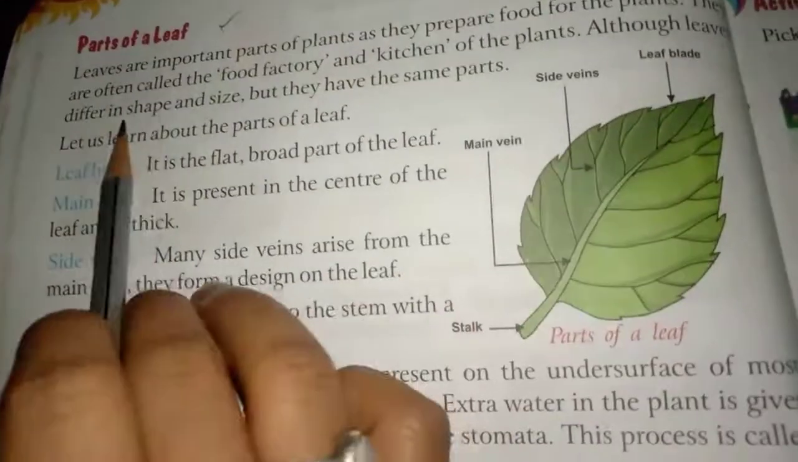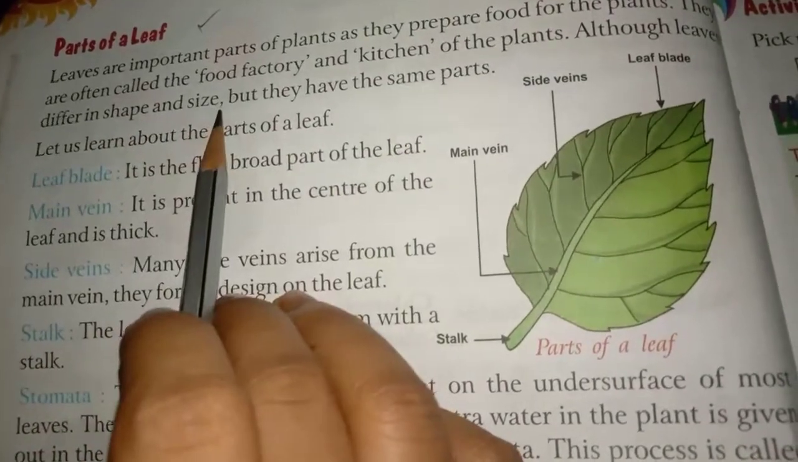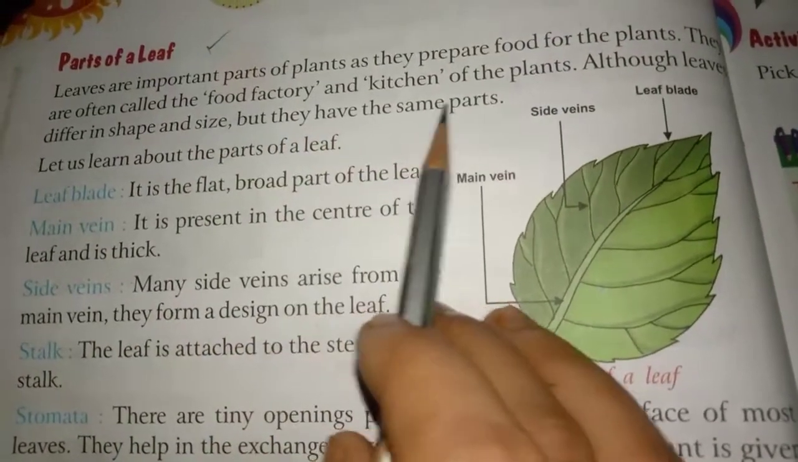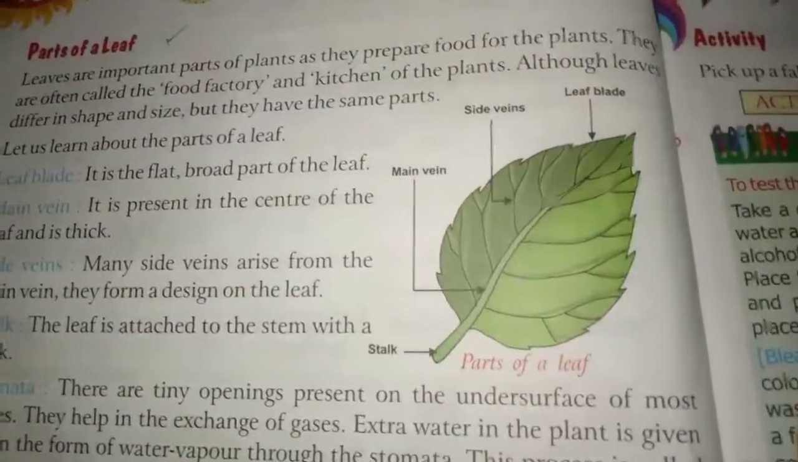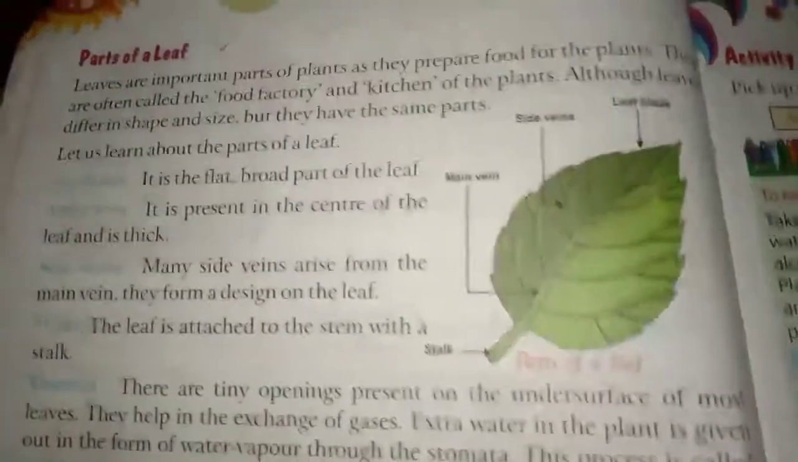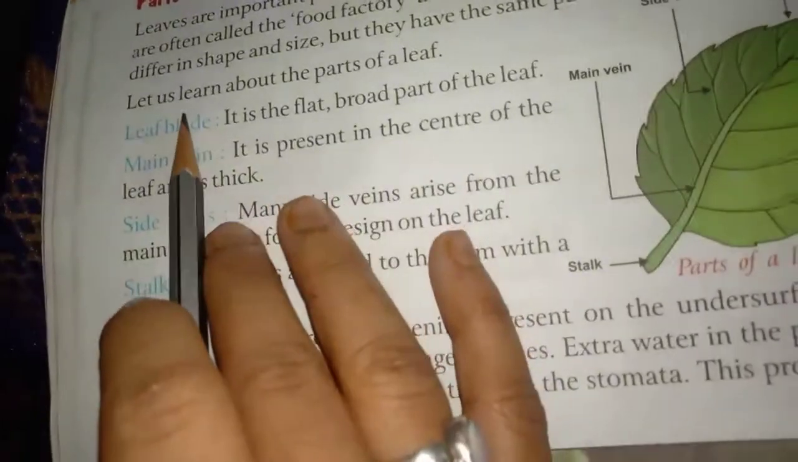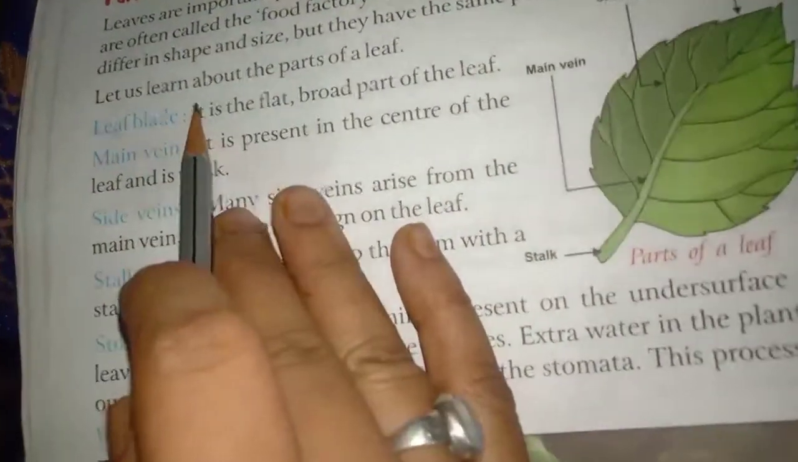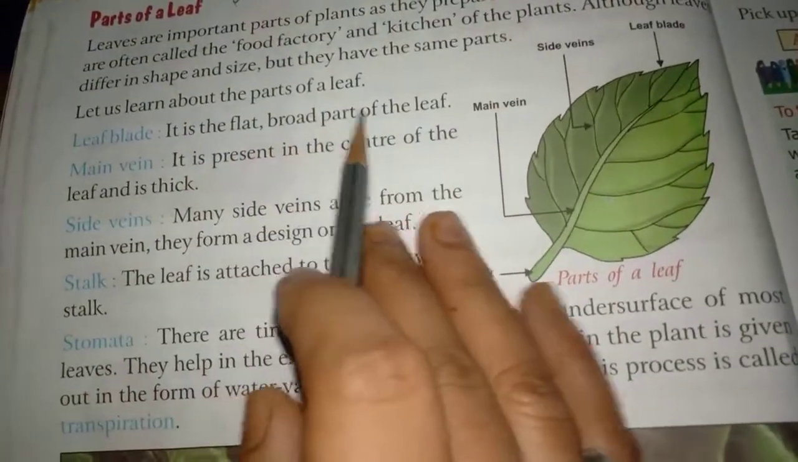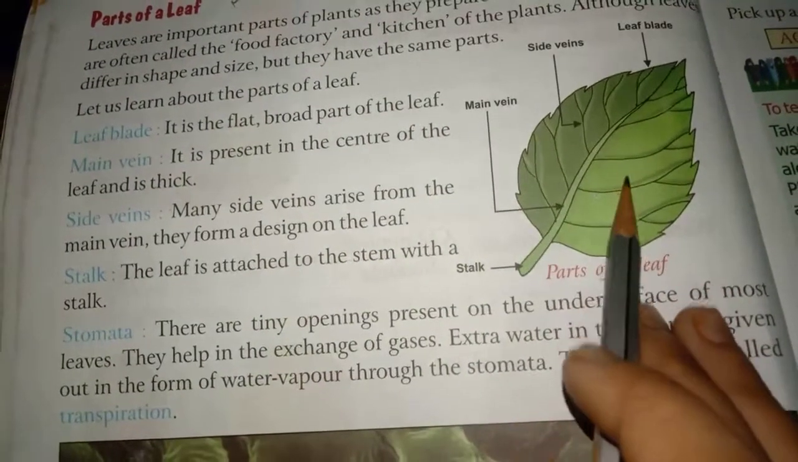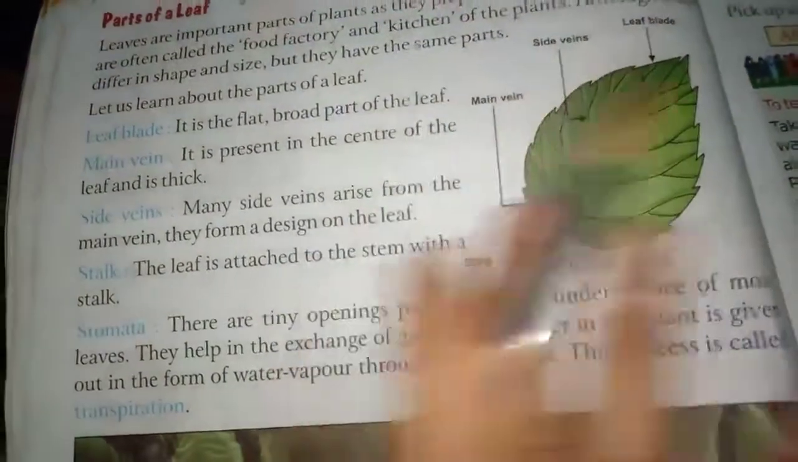Although leaves differ in shape and size, they have the same parts. The size of the leaf may be different in different plants, but still they have the same parts. First part is the leaf blade. It is the flat broad part of the leaf. They are flat and broad.